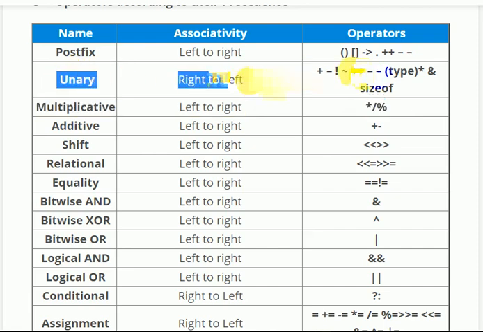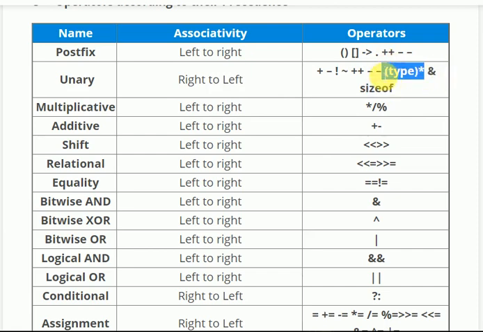Unary, first we go right to left, that means sizeof, then type star and type minus minus. Let me take unary minus minus, I minus minus suppose. Then you are going to use first I minus minus, decreasing the value of I, and then you are going to use I plus 2, then only.